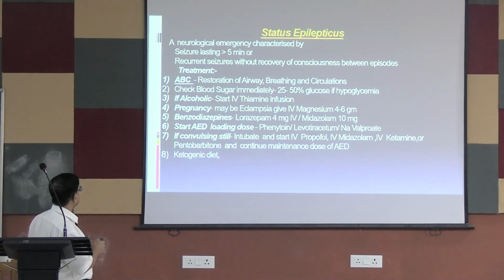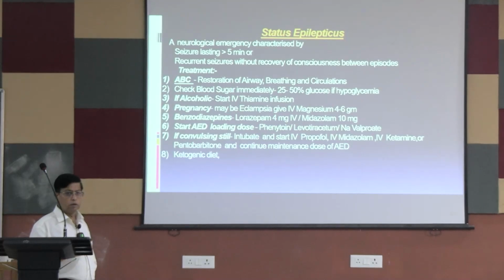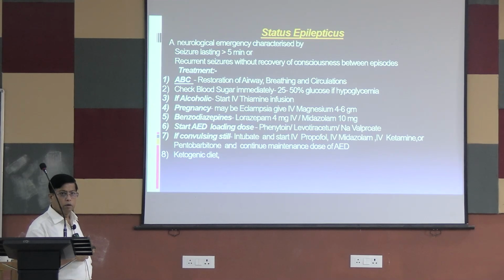I have already told you, if the patient is alcoholic, with a history of alcoholism, there may be a thiamine deficiency giving rise to these convulsions. Give a thiamine infusion immediately. This is also an emergency treatment like dextrose. Thiamine will also recover the patient if the patient is alcoholic and thiamine deficient.